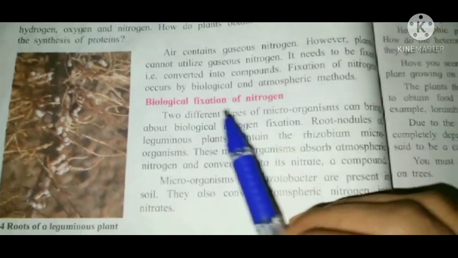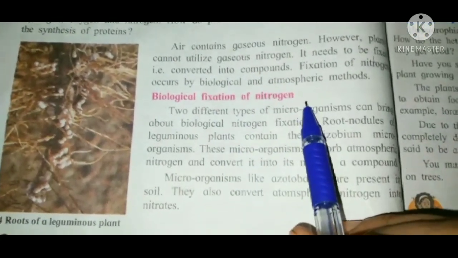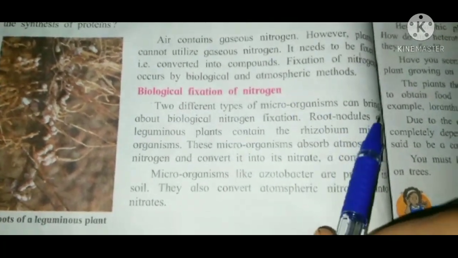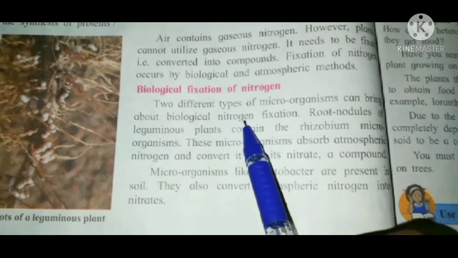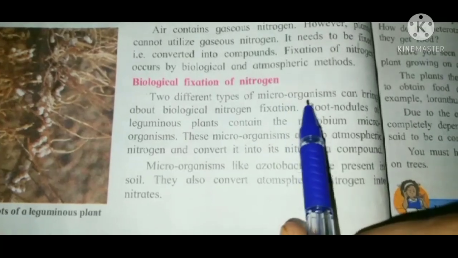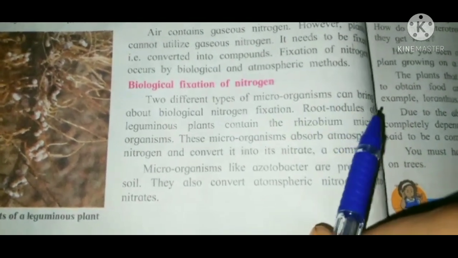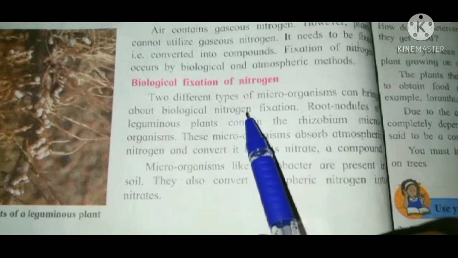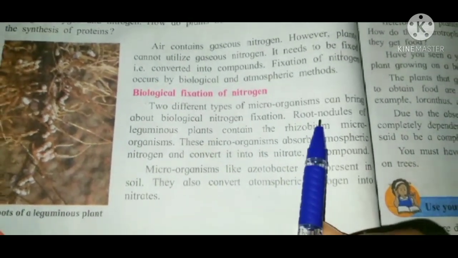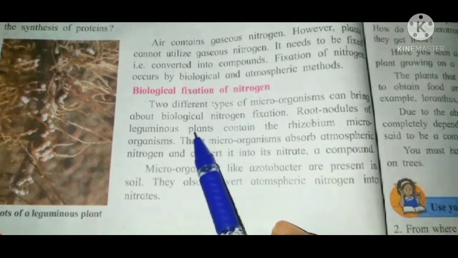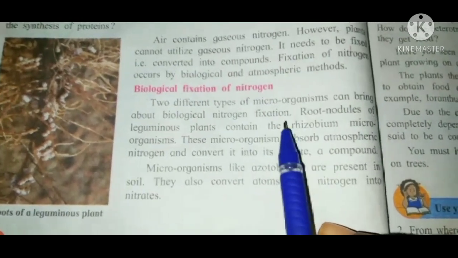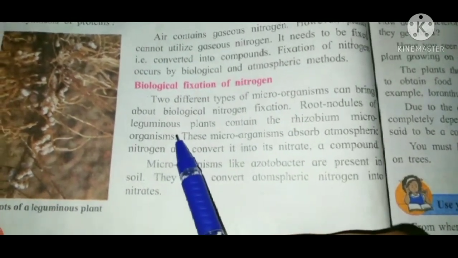Biological fixation of nitrogen. Two different types of microorganisms can bring about biological nitrogen fixation. Root nodules of leguminous plants contain the Rhizobium microorganism.